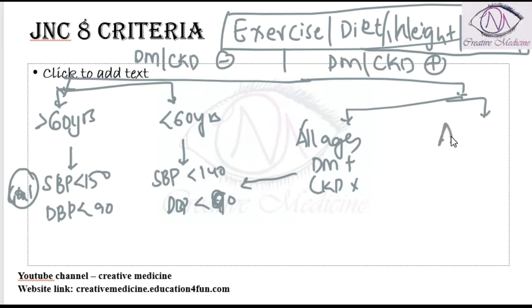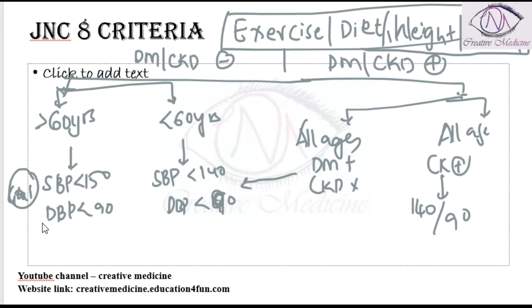Then for all ages with CKD present, the goal should be 140 by 90 only. So this is the goal, not the blood pressure of the patient. The goal should be 150 by 90 for patients more than 60 years. For all the other patients, those less than 60 years and those with diabetes mellitus or CKD, the goal is to keep the blood pressure less than 140 by 90.